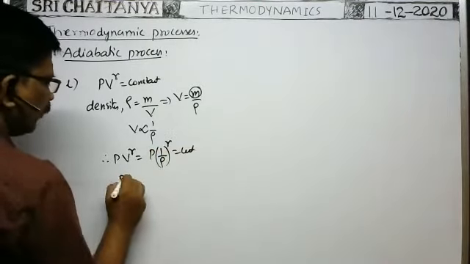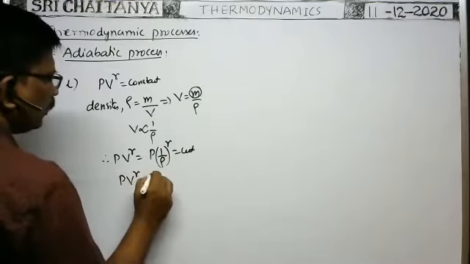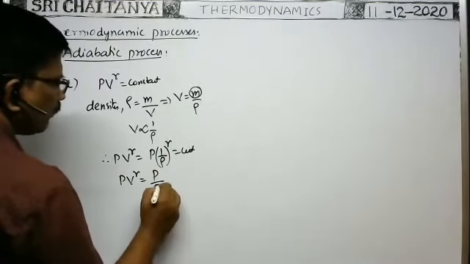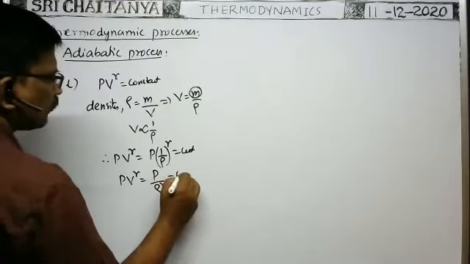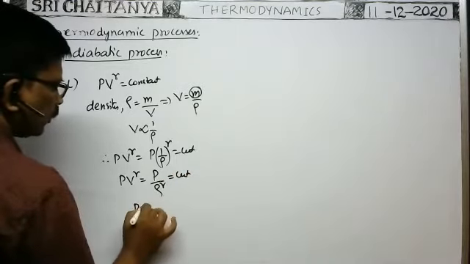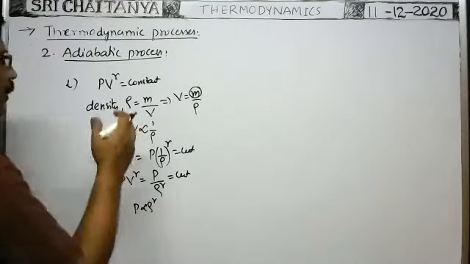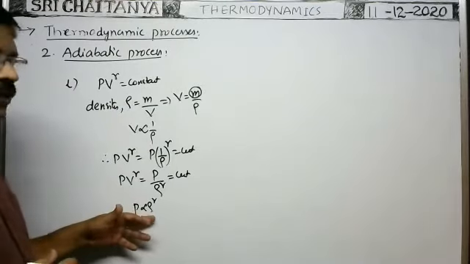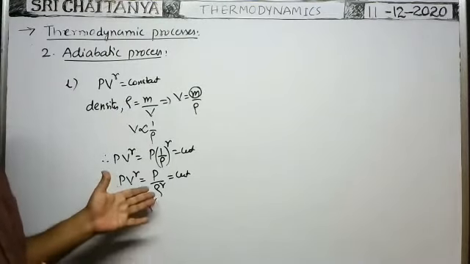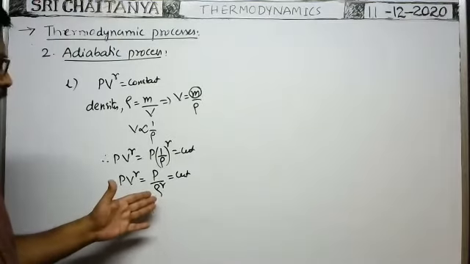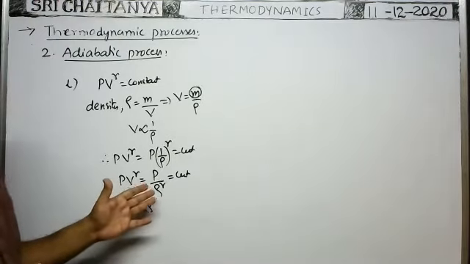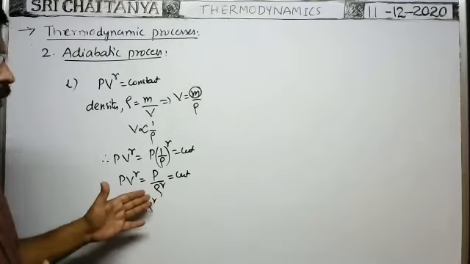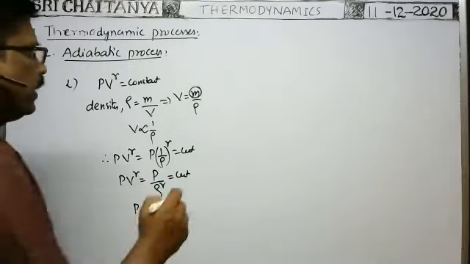That means P by rho to the power of gamma is equal to constant, or P is proportional to rho to the power of gamma in an adiabatic process. So the pressure of the given gas is directly proportional to density to the power of gamma. Of course, you know gamma is the adiabatic constant, the ratio between the two molar specific heats, or principal specific heats.